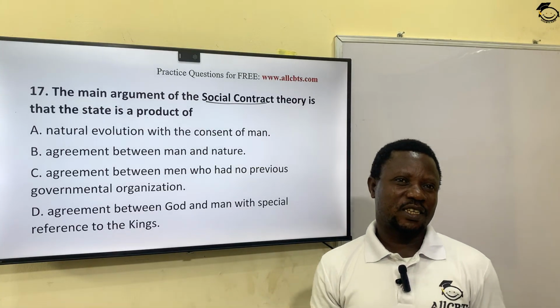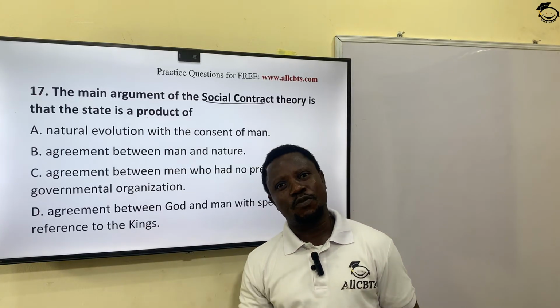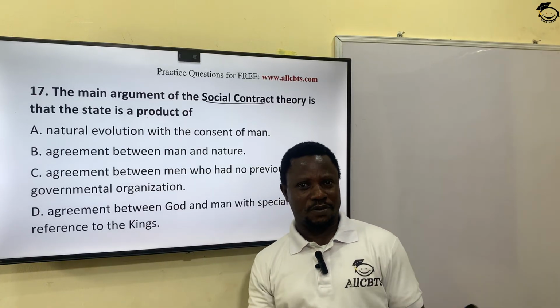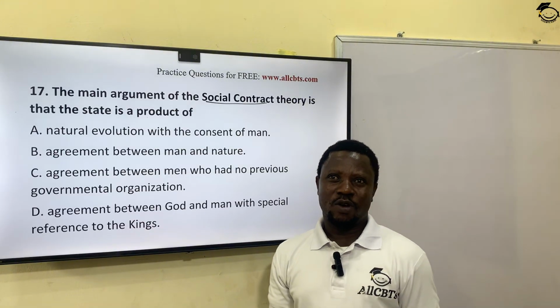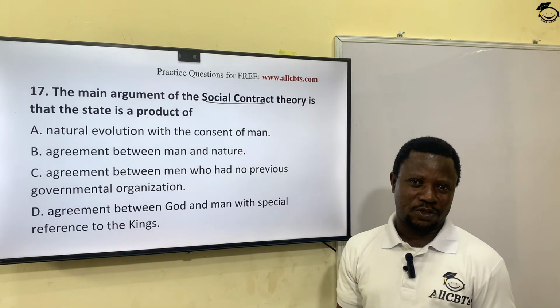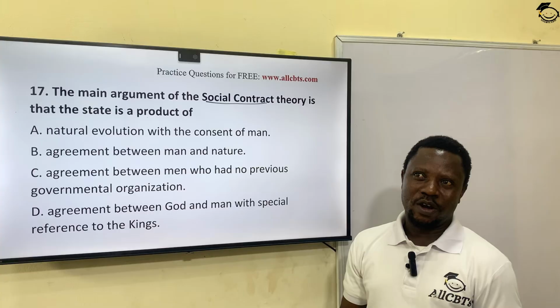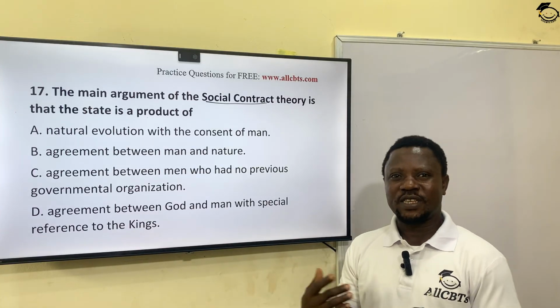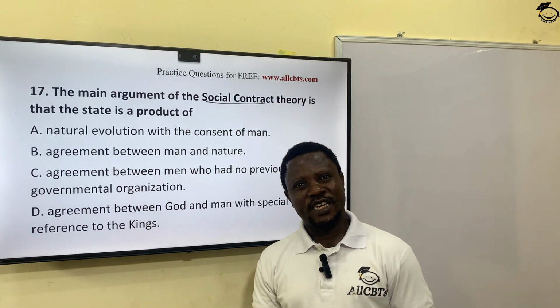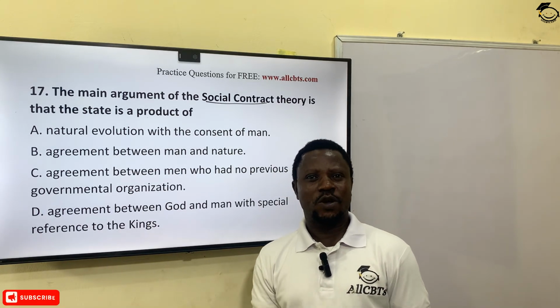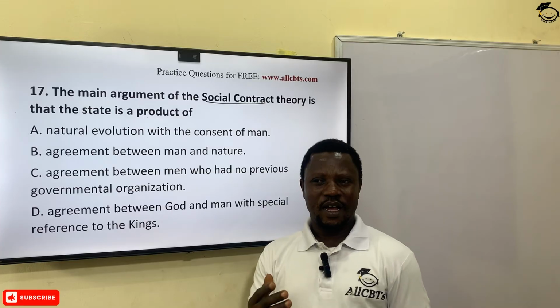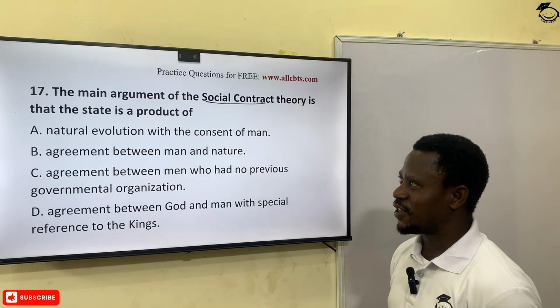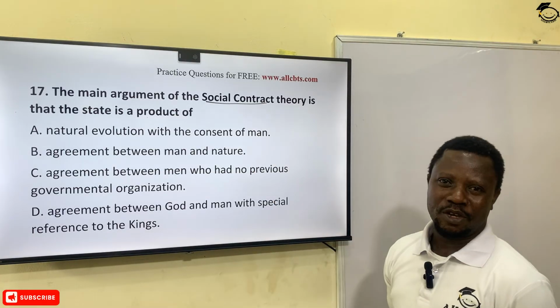A state of nature where different people live according to themselves. And to avoid crisis and chaos, to avoid confusion, to avoid violence, the people come together and decided that let us have a government that will control the affairs of the state so as to maintain peace, progress, and stability in that state. So that is the argument of social contract.